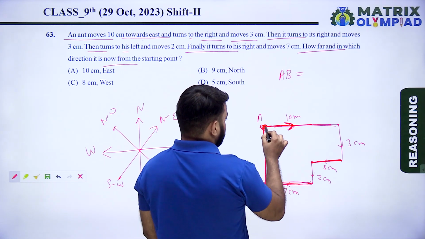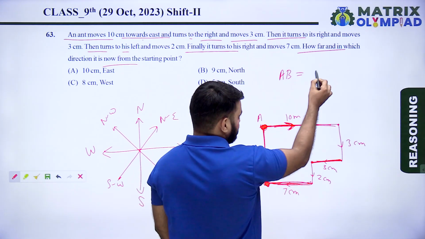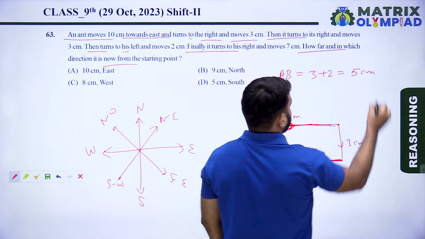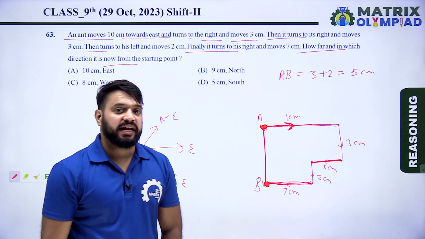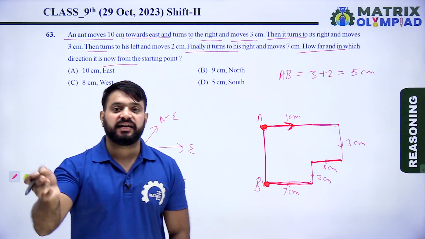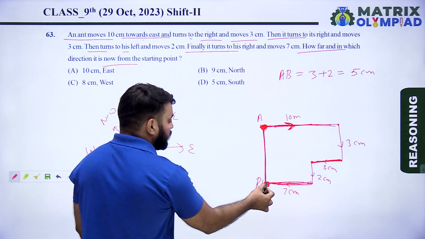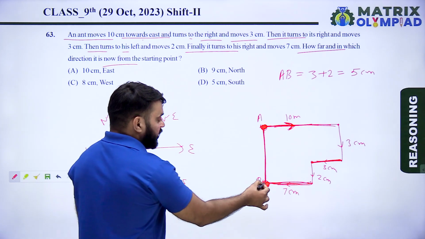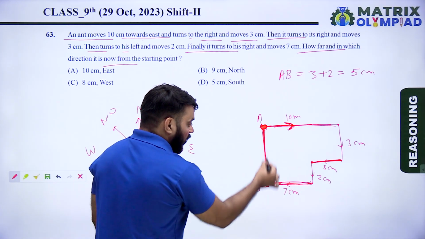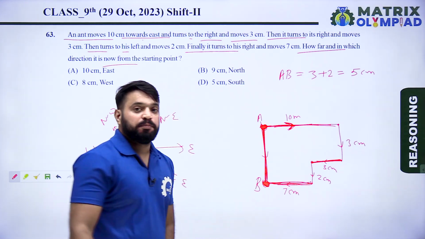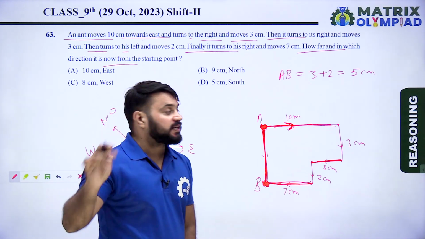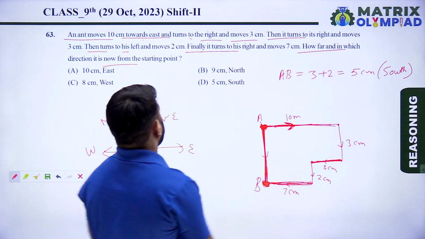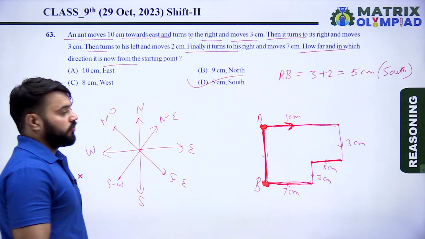So here the distance between A and B is 3 plus 2. It means 5 centimeter. Now find the direction of B with respect to A, the direction of the end point with respect to the starting point. So B is to the south of A. B is to the south of the starting point. So 5 centimeter south is the correct answer of this question. So here option D is the correct answer.